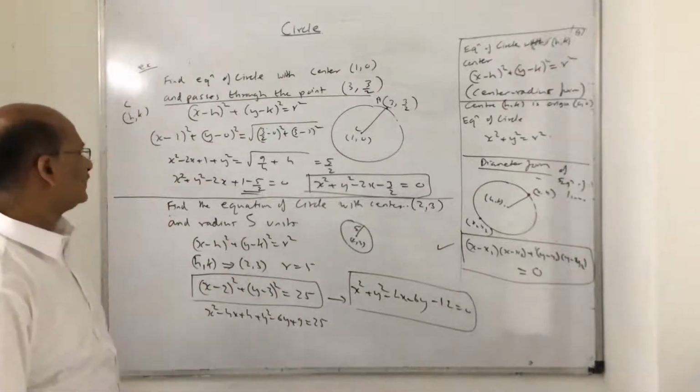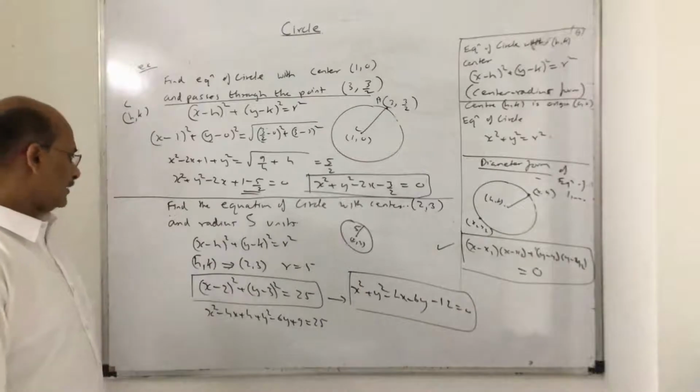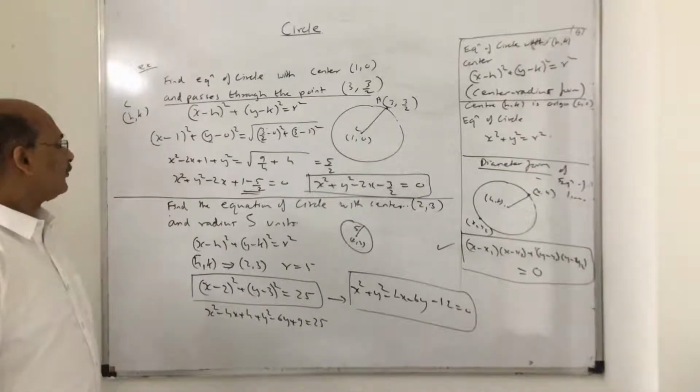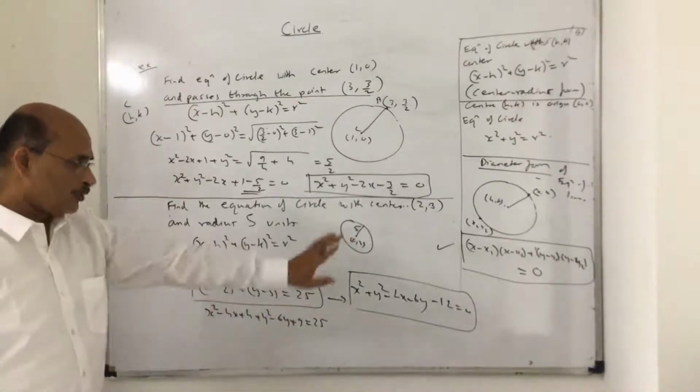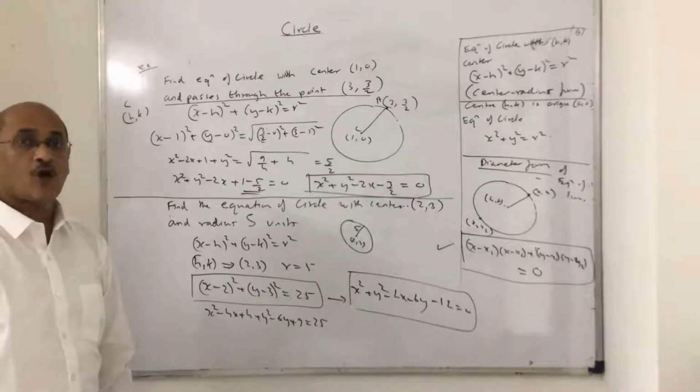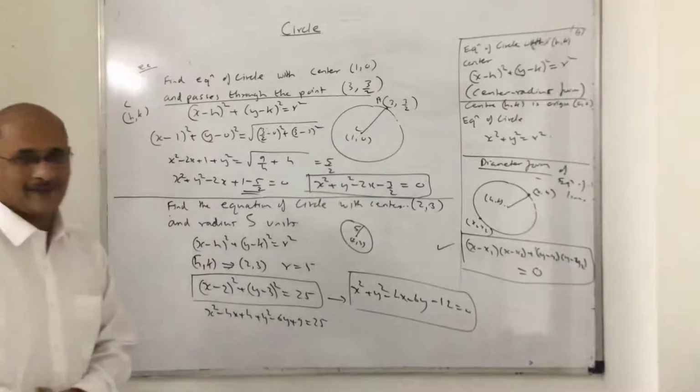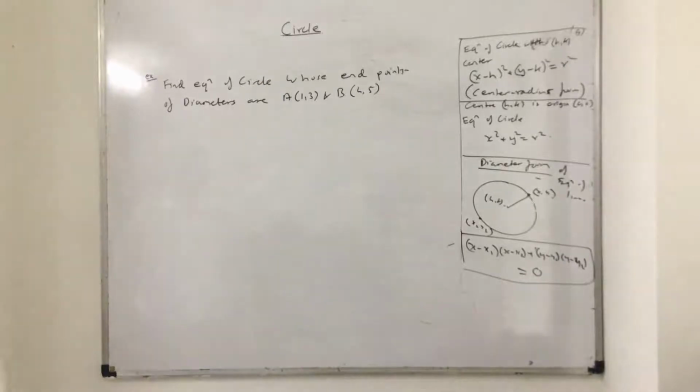You'll see some examples based on this. So pause and note it down. We'll go further after this to take an example on diameter form of equation of a circle. Okay? Take care. Okay, let us see this example now.